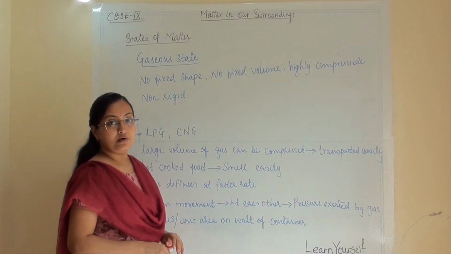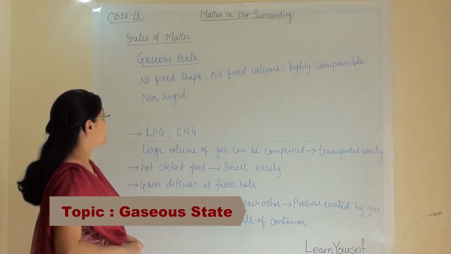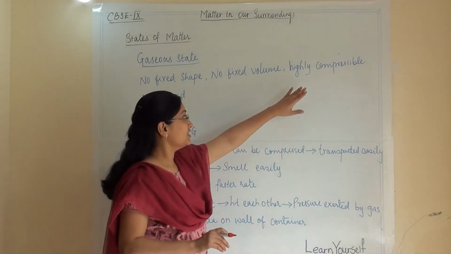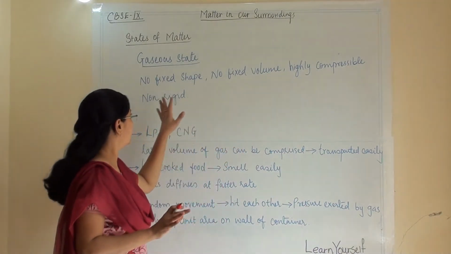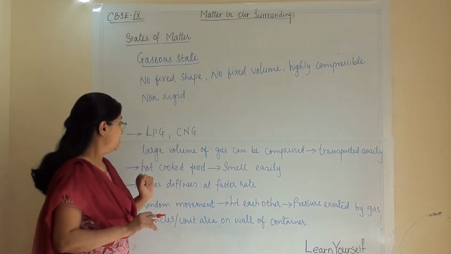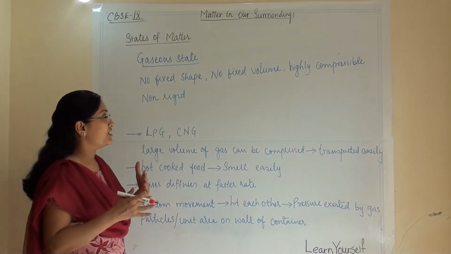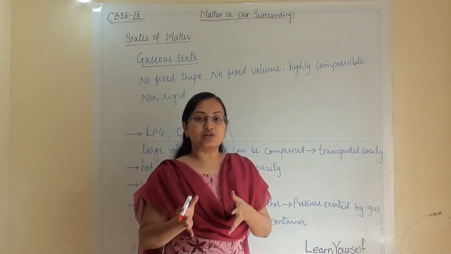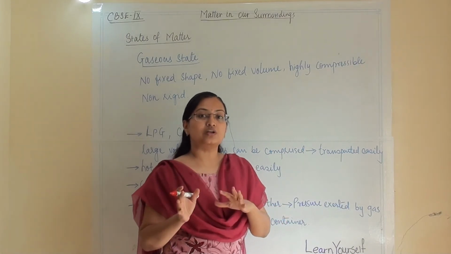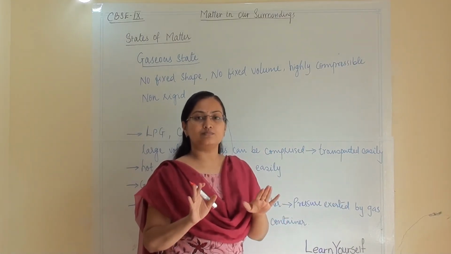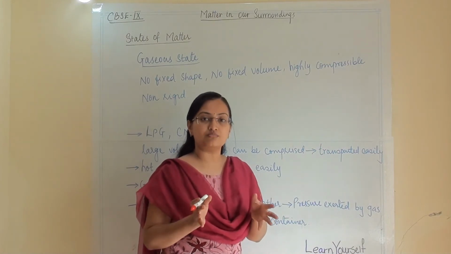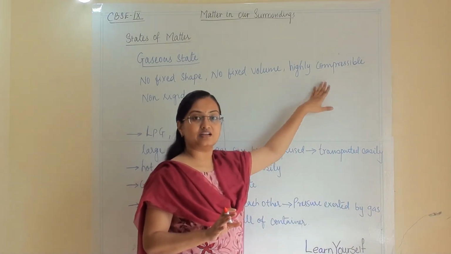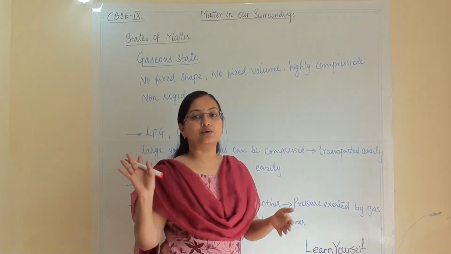Let us now talk about the gaseous state. Earlier we have seen that it doesn't have a fixed shape, doesn't have a fixed volume, but they are highly compressible and they are non-rigid. So first we are talking about its compressibility. Earlier we discussed that solids are very less compressible. Actually they are non-compressible, but liquid you can compress it, but gaseous atoms are highly compressible compared to liquid and solid.